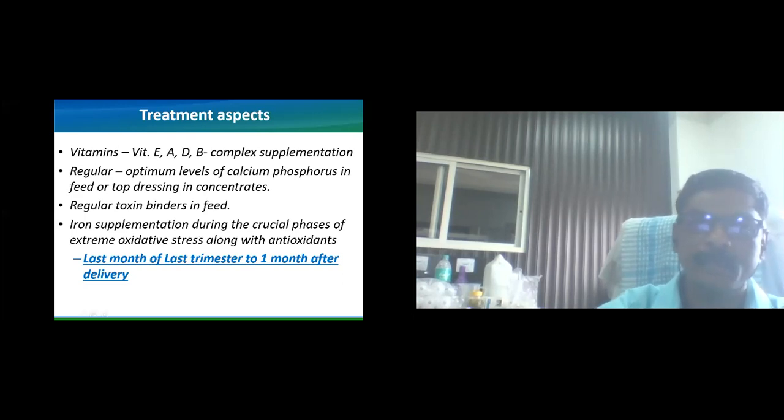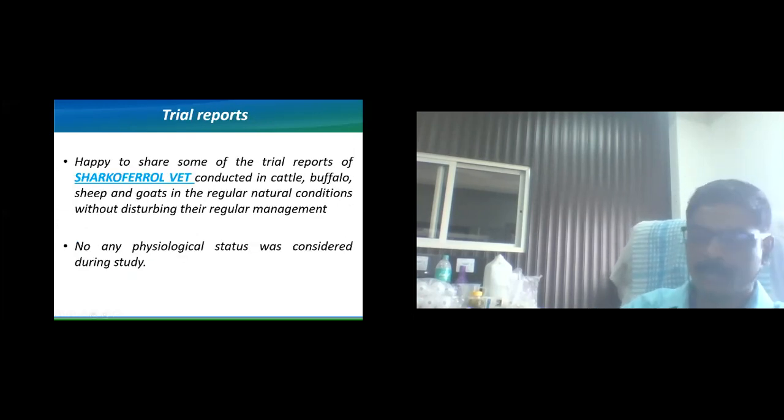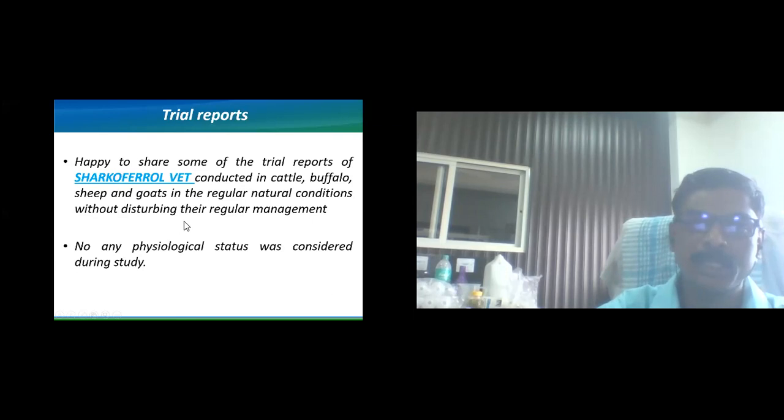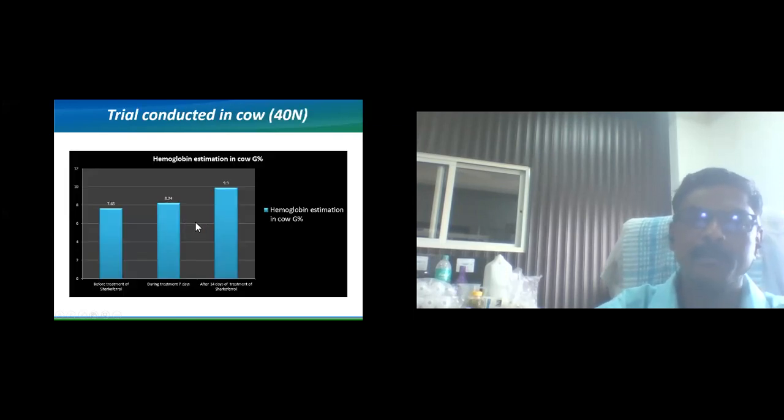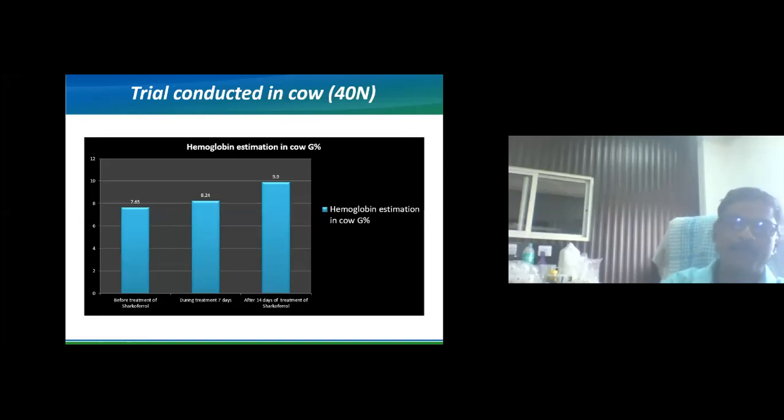So what do we have to do? Here I'm happy to share that a trial has been conducted with a health product, that is Charcoferol. This trial has been conducted in cattle, buffalo, sheep and goat in regular natural conditions, without disturbing their regular managemental aspects. No physiological stress was considered. Here we have given Charcoferol for a 2 month period, and I am sharing only the 14 days data with you.